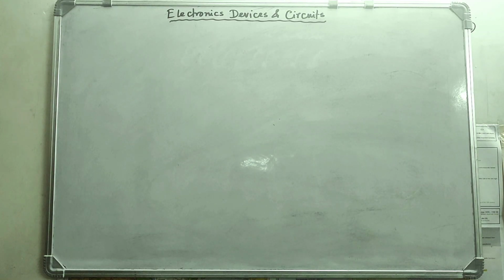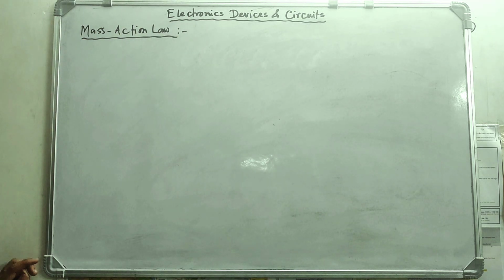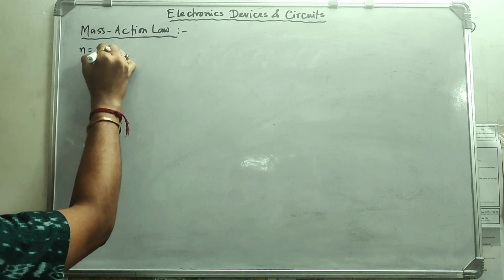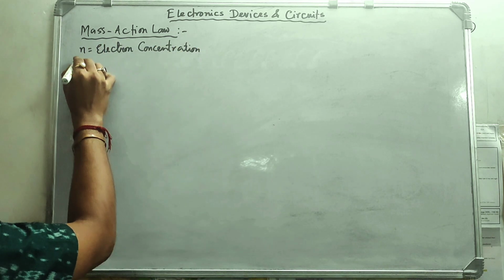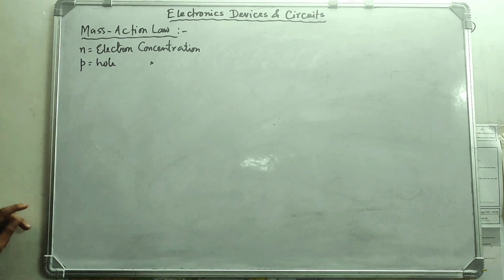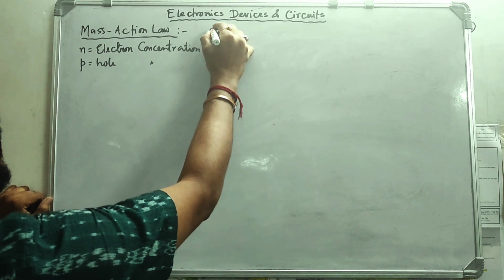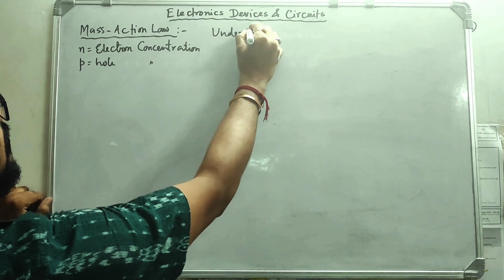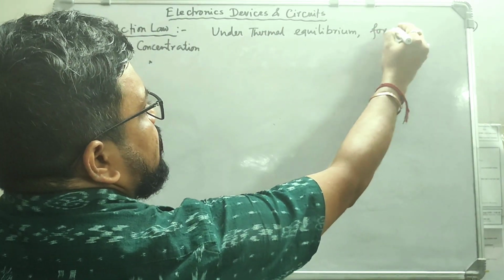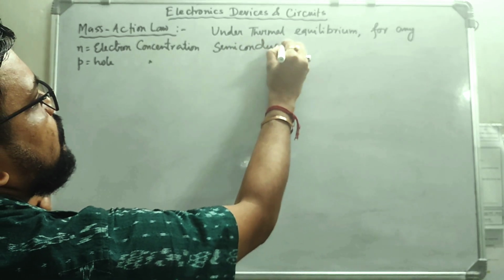Today's topic is mass action law. What does it mean by that, mass action law? Let n be the electron concentration and p the hole concentration in a semiconductor. The product of these two is always constant. So the mass action law states that under thermal equilibrium for any semiconductor, it can be intrinsic also, it can be extrinsic also.